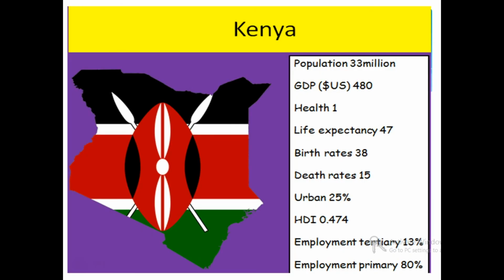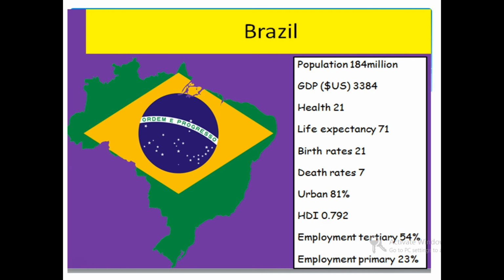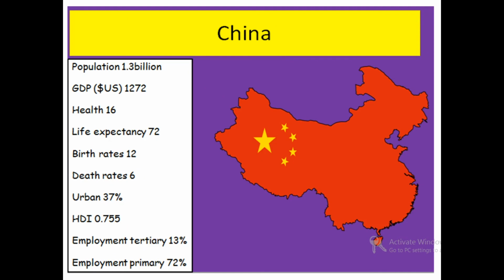Kenya, you will find that HDI is average or low, life expectancy is low, GDP volume is very low. Brazil has a high GDP, HDI is also good, and life expectancy is very good. China has a very large GDP, life expectancy is also good, HDI is also better.